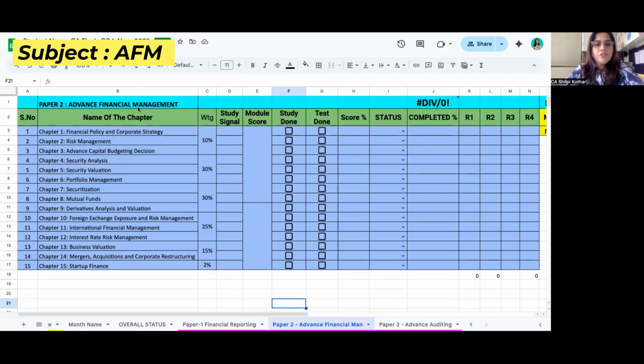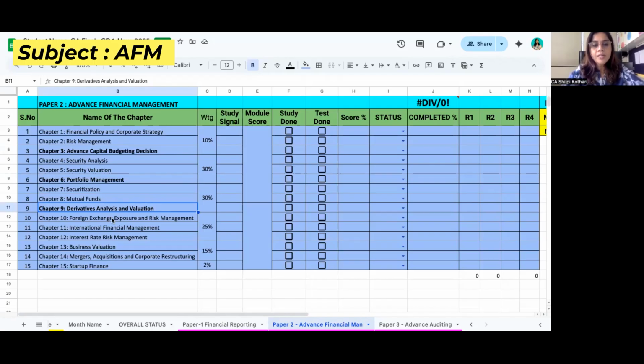So for example, if I talk about the first 3 topics, the weightage is 10. And here the problem with everybody is this. Then 4, 5, 6 carry 30% weightage. So you just can't afford to miss any of these 3 topics. Then if you come to 7, 8, 9, again the problem with everyone is the 9th chapter. I've just made it bold. Why? Because the weightage is high, and the time taken to complete these topics is also very high.